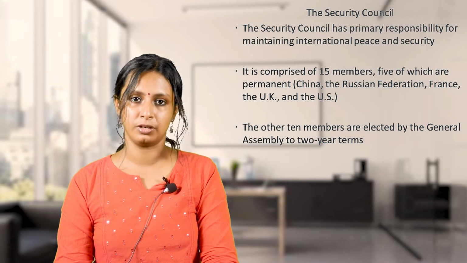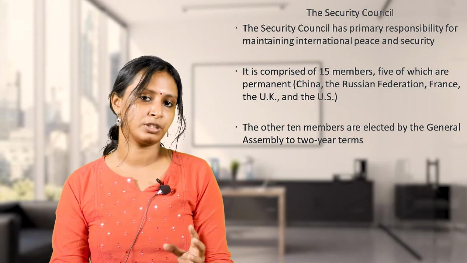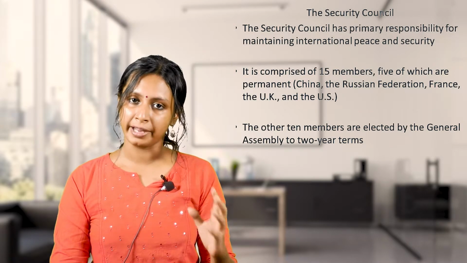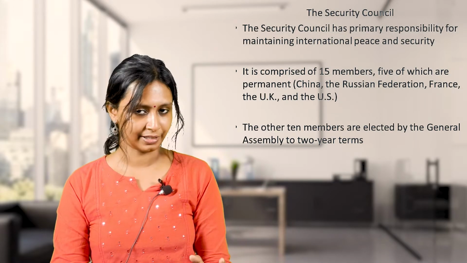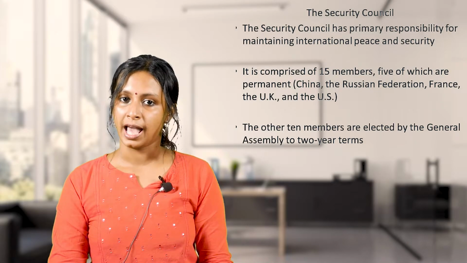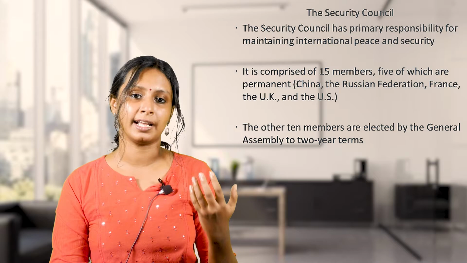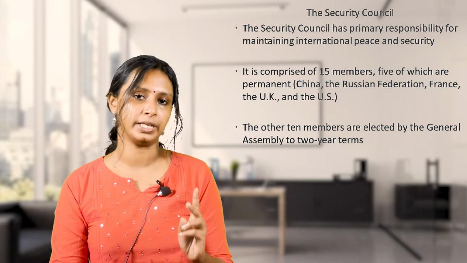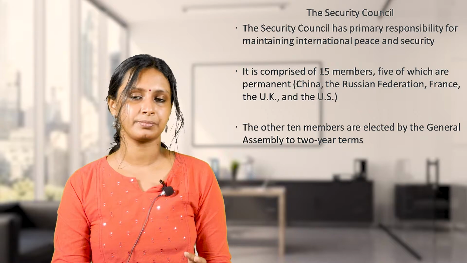So, I have already said that the Security Council comprises 15 members. 5 members are permanent members, that are China, the Russian Federation, France, the UK, and the US. And the remaining 10 members are elected by the General Assembly for a term of 2 years. That is a speciality of the Security Council.